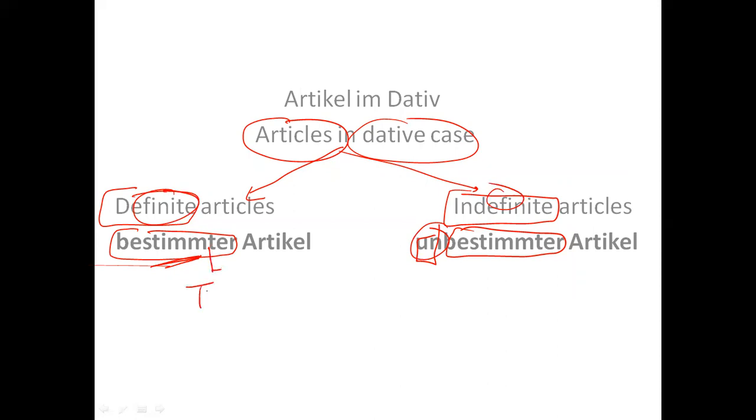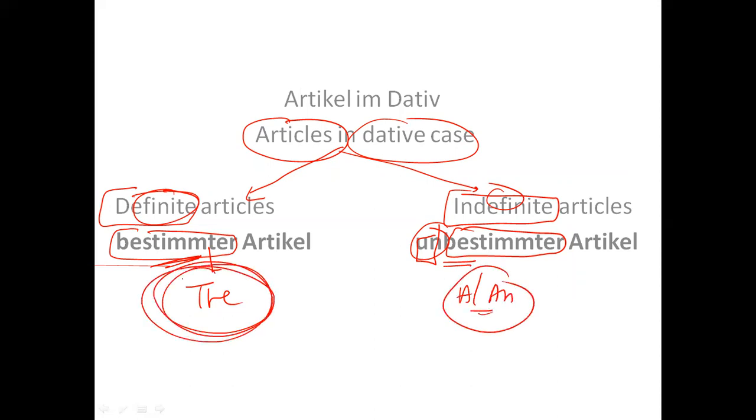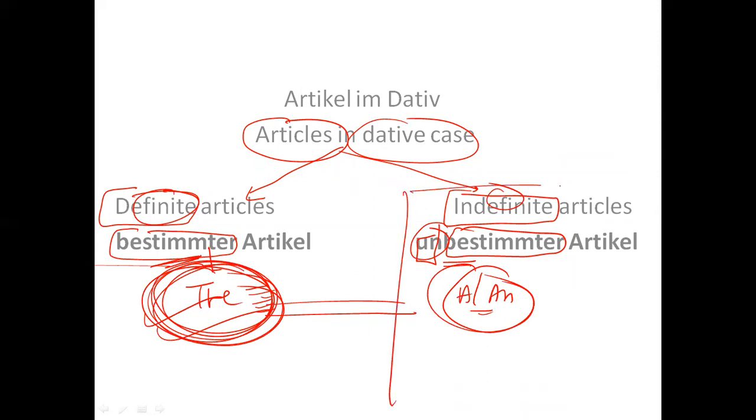Bestimmter means the, and unbestimmter means a or an. We have already discussed the definite article in our previous lecture, so I would suggest you revise those notes, because the indefinite article and definite article rules are the same. So in today's lecture we will be talking about indefinite articles.